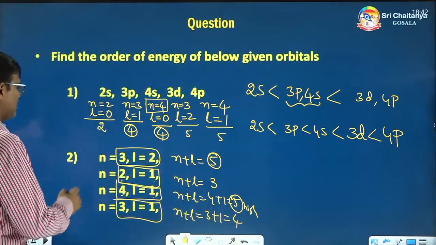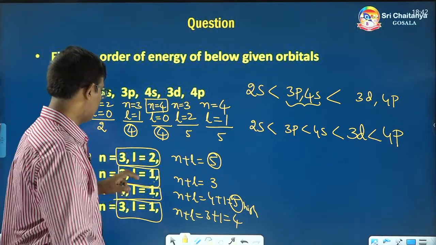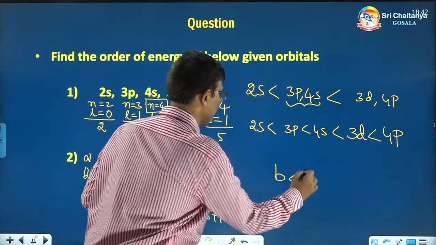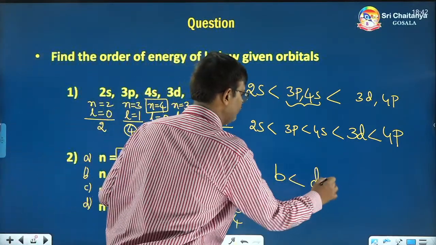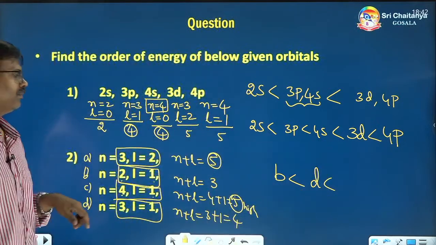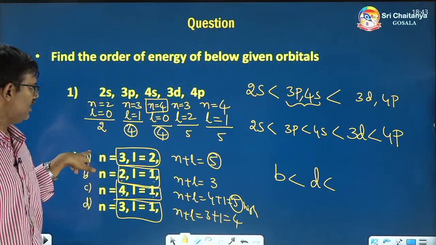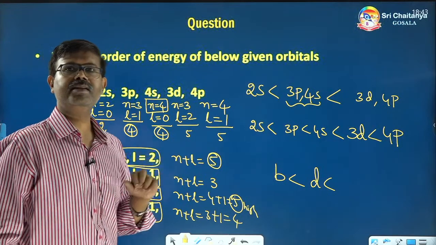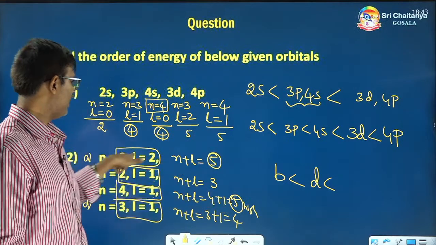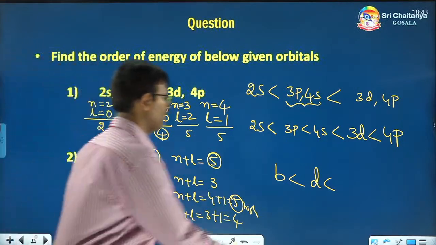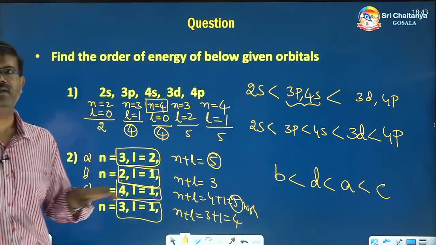Let us call them A, B, C, D. Which is the lowest? B is the lowest. Then comes D. Next, A and C. Among A and C, which is next? Both have the same N plus L, but among them the N value is smaller for the first one. So, A, then comes C. This is the order.